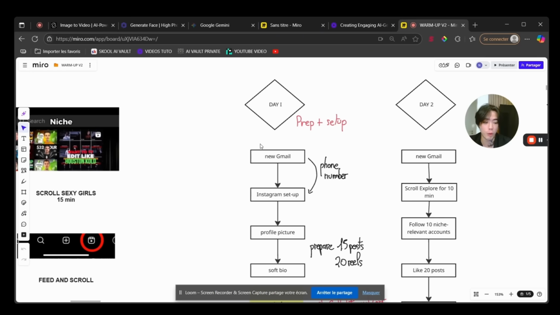This is very important. So now I want you to create a new Gmail, not Yahoo, not Proton, Gmail, and then verify it. If you can verify it with a new phone number, that's better. If you cannot, that's okay. Now, before setting up the Instagram, there are a few questions you need to ask yourself, right? So what are those questions?